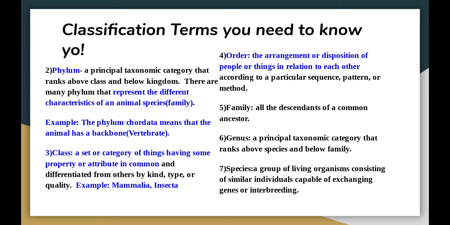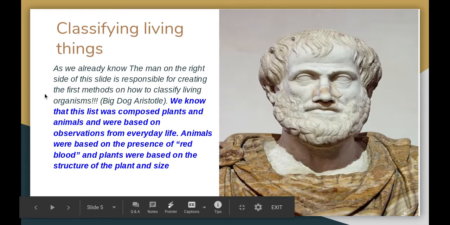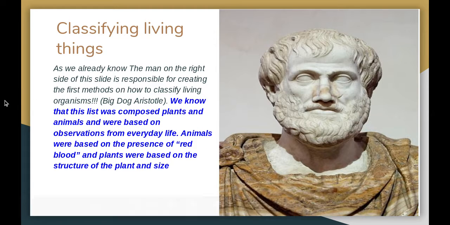Then you have genus, and then you have species. Okay, genus is a principal taxonomic category that is usually within the specimen's scientific name, so you can see what their name would be. Okay. And then you have species. Species are just the members of that family that can interbreed with each other and can have children and offspring. So we already know from Aristotle, he made up a system of animals and plants based on everyday observations.